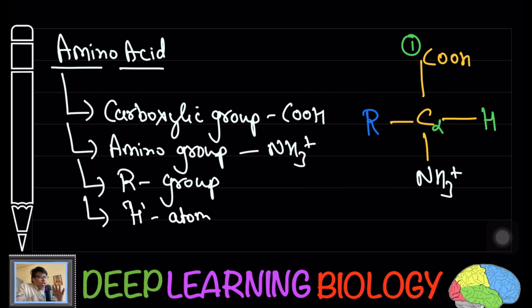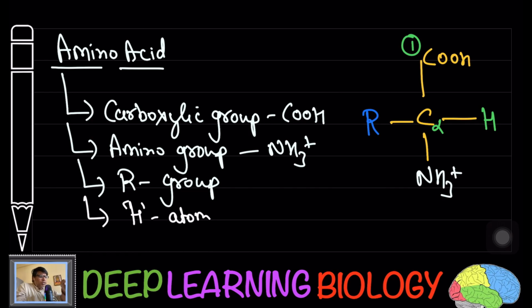So generally what we write is alpha amino acids. Keep in mind the C alpha is going to have COOH and the amino group. So hopefully now it is clear.